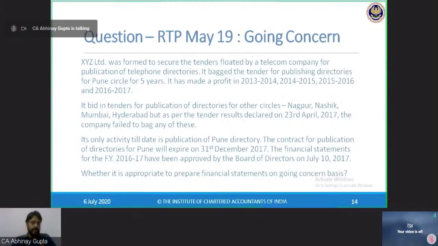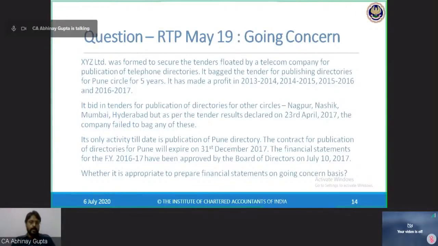So we are preparing March 17 accounts, and the only contract the company has is expiring on 31st December. Hence, within 9 months, the company's main contract on which it is dependent for its business is expiring, and the company has failed to obtain any other contract as of now. So after 9 months, the company has nothing to do with its operations. Operations are on hold till the time they get a further order.